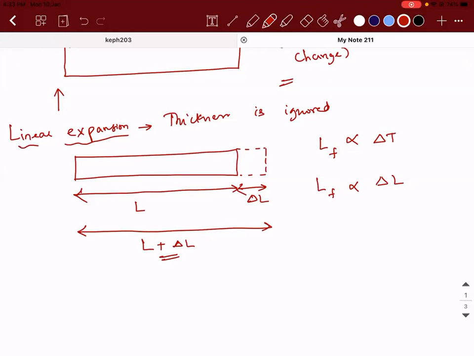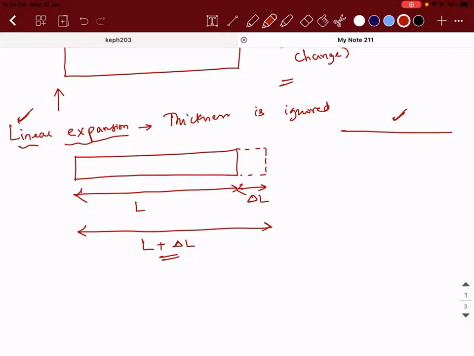Sir, if we ignore the breadth in this case, then it will also change, right? Area will also change. Breadth will also change. But here, I want only linear expansion. Linear means one dimension. So I will take only those materials which are very, very thin. For the sake of understanding, I drew it like a bar, but understand that we are talking about this kind of a material.